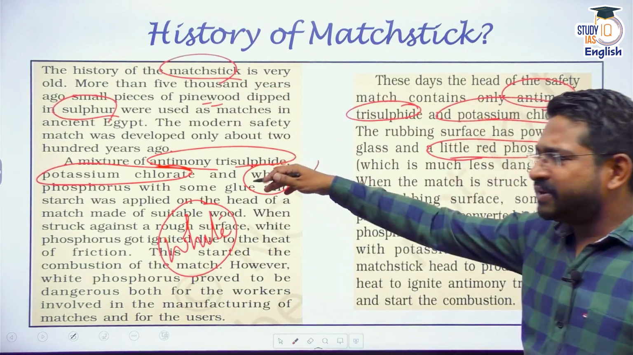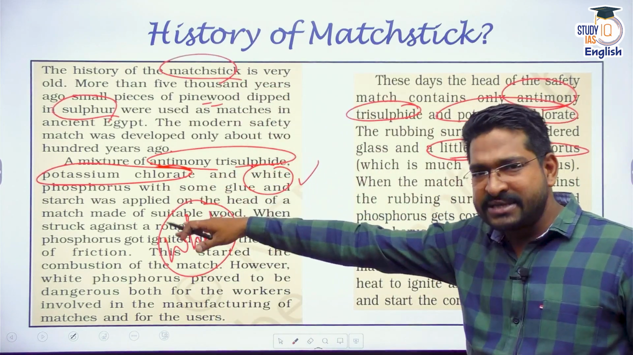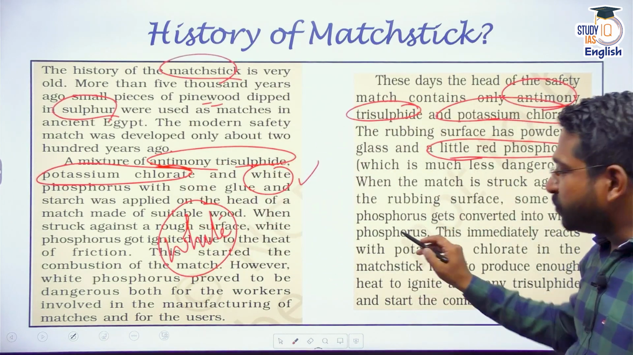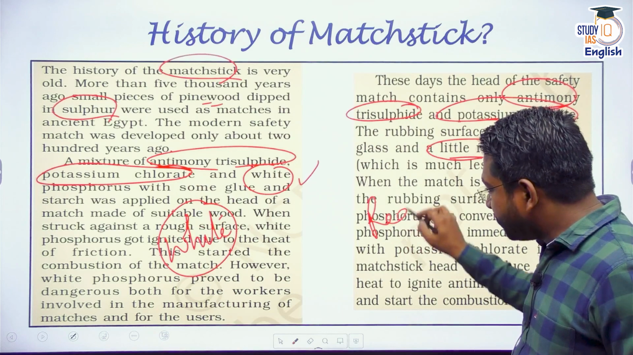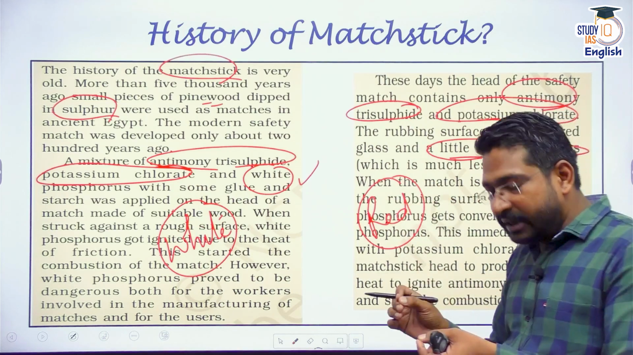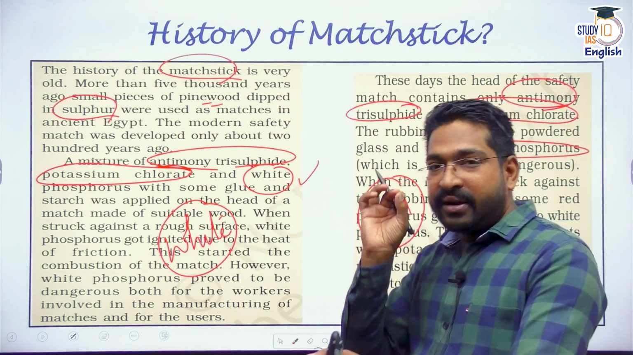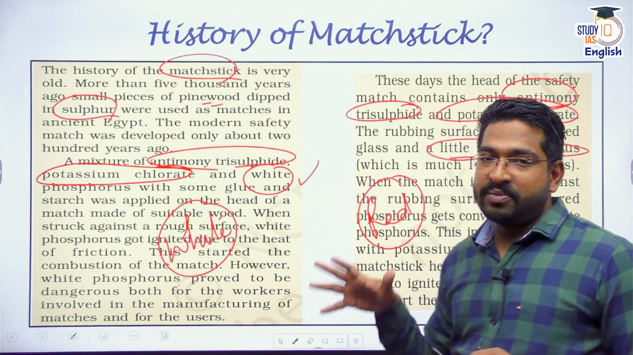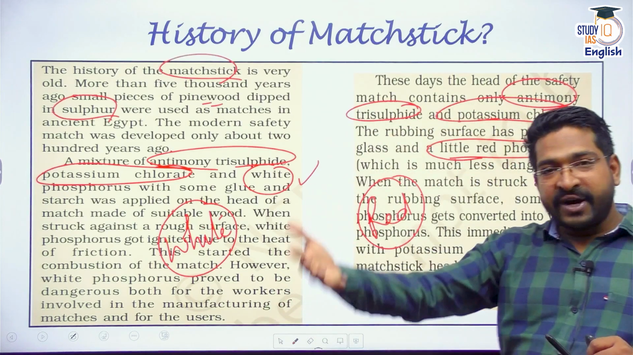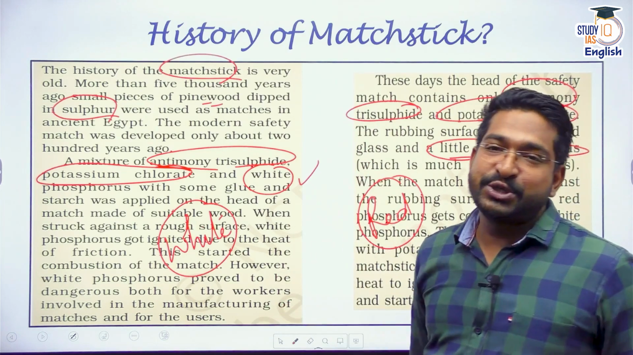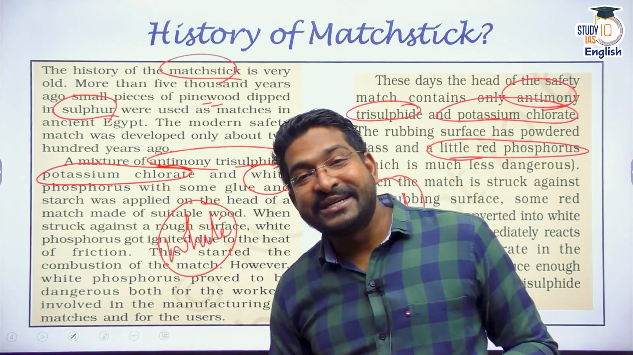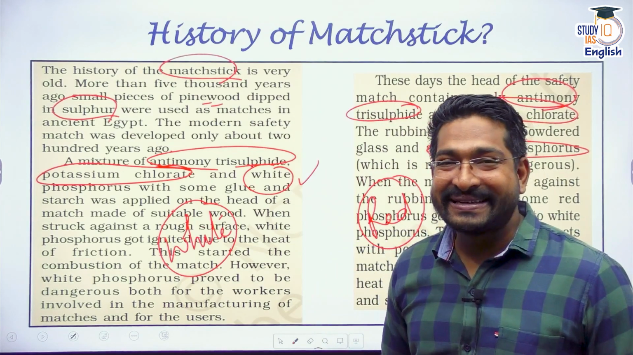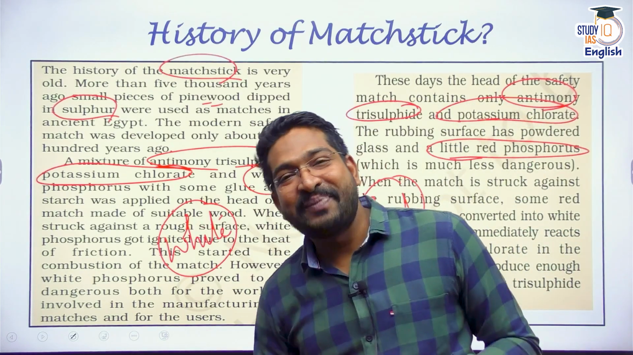So the concept which was used before, which was hazardous for the manufacturers as well as users, has been rendered safe by using red phosphorus instead of white phosphorus. But ultimately, you need to understand, when I rub the matchstick against the matchbox, some amount of red phosphorus is converted into white phosphorus, which immediately catches fire because its ignition temperature is only around 30 to 35 degrees Celsius. That's the history of the matchstick.